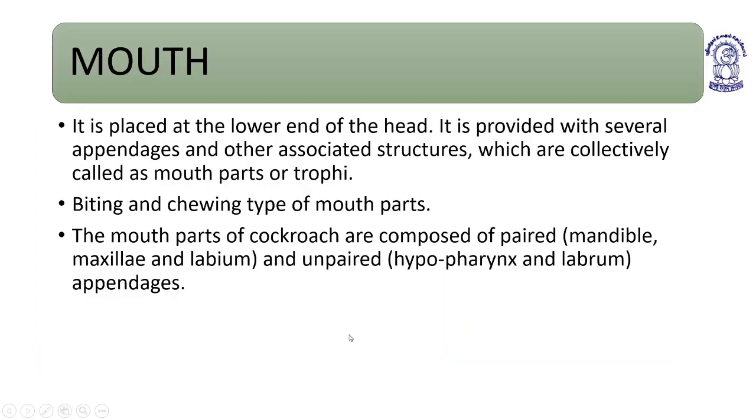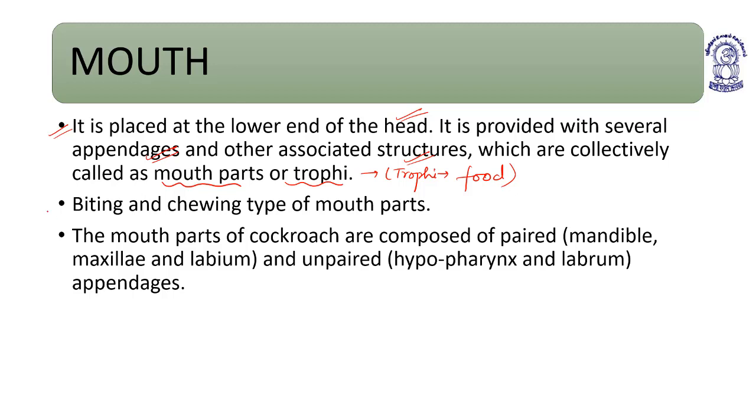Mouth is basically placed at the lower end of the head. It is provided with several appendages and other associated structures, which are collectively called mouth parts or trophi. Trophi means related to food. Understood? So it is placed at the lower end of the head.